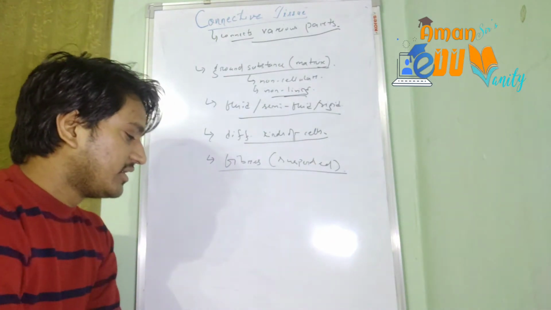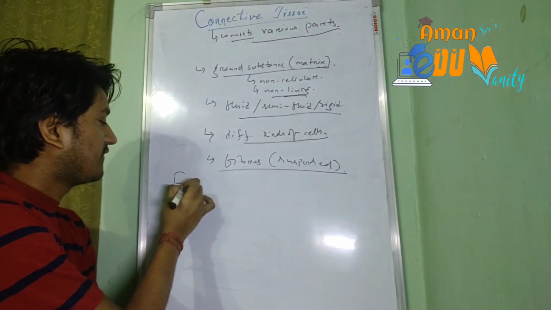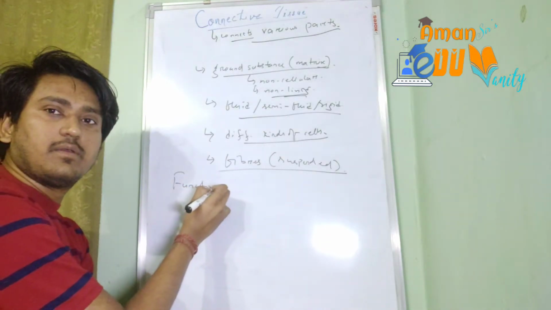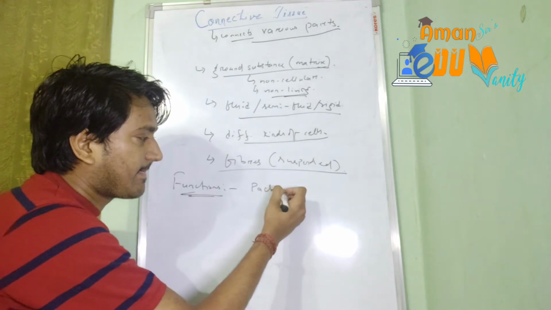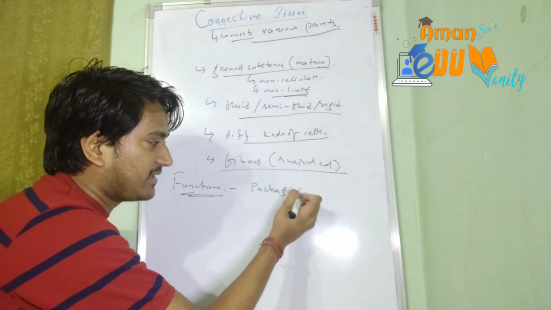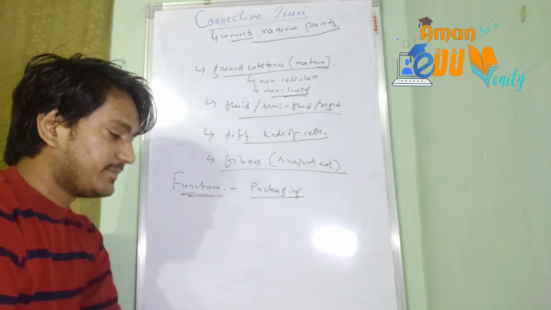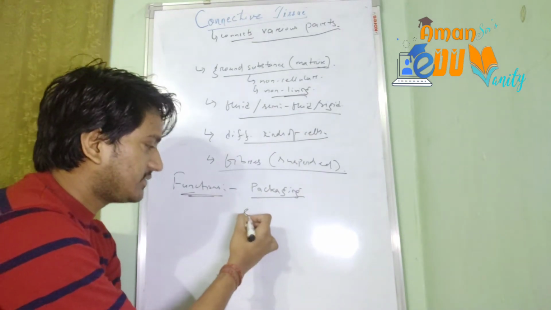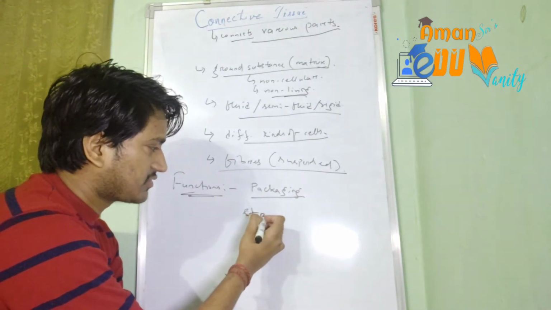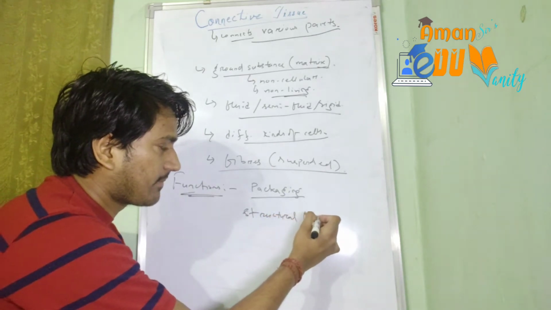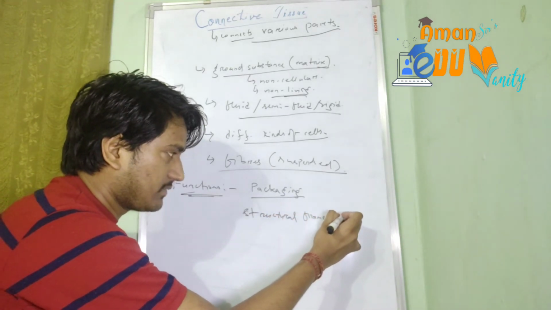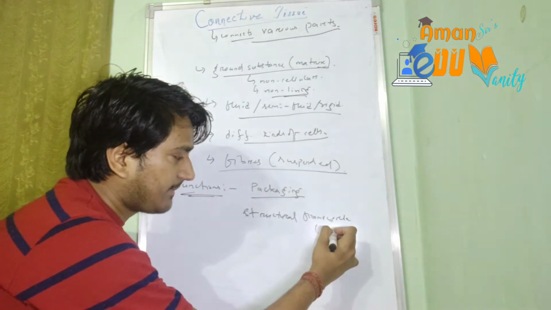Specific functions of connective tissue. Functions will include, first of all, packaging. It will form the packaging tissue or packing tissue in the body. Then it forms the structural framework, which will give support to the body.